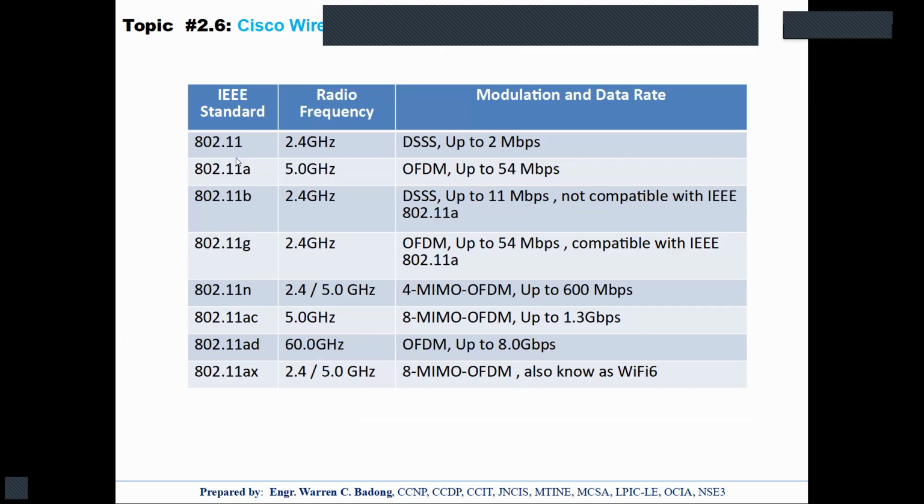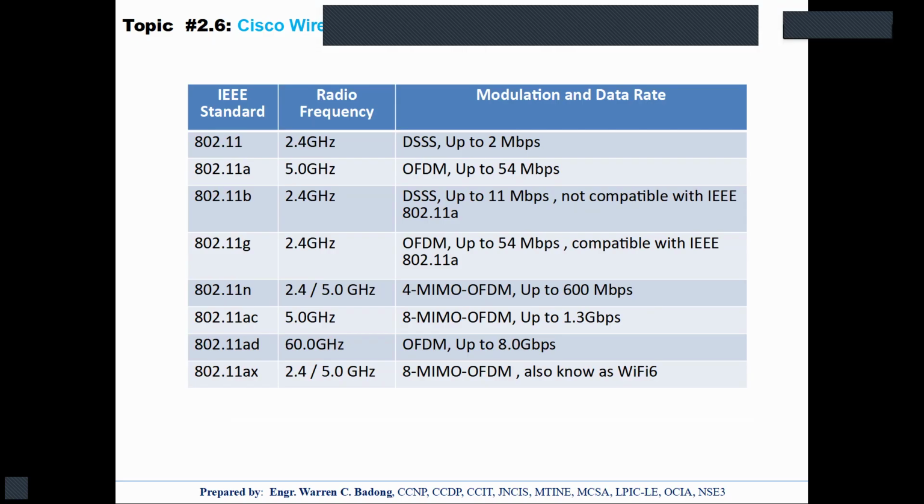So when we say 11, this is actually a series of standards, and we actually started with 802.11. So this was the 2.4 gigahertz wireless LAN technology with the DSSS modulation technique at a data rate of 2 Mbps.